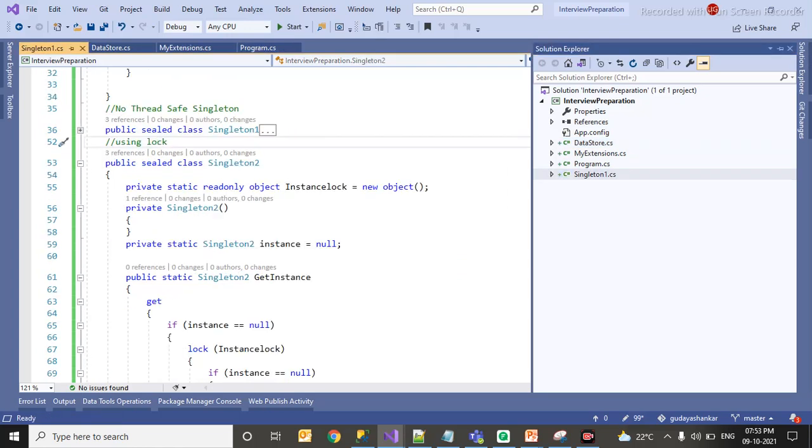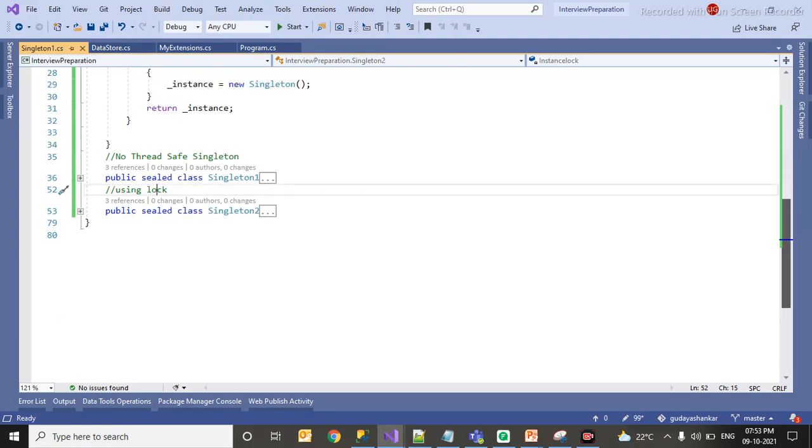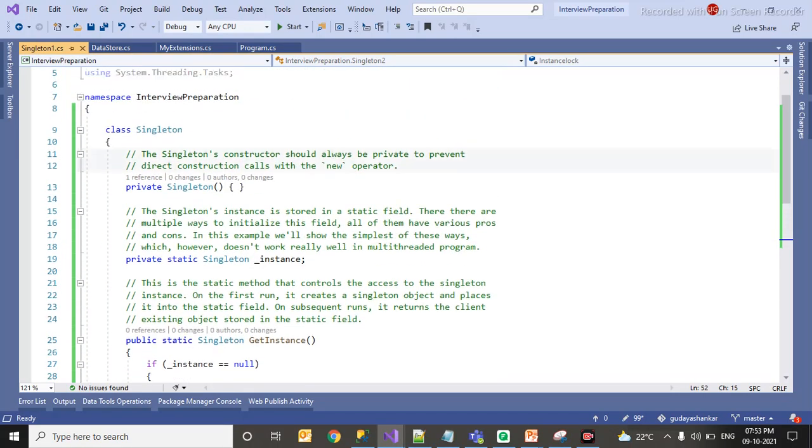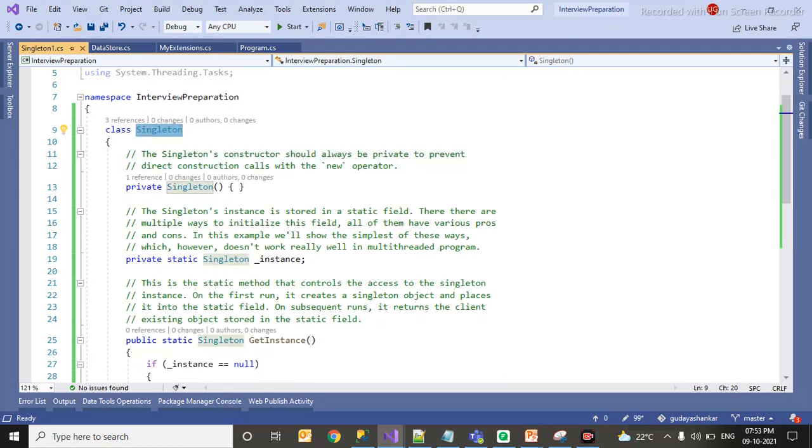I have created a singleton class here. As I said, there are multiple ways we can create a singleton object. The first option is to create a class singleton and make its constructor private. If you make its constructor private, nobody outside of this class will have access to create an object of this singleton. I have created an instance here which is private, but static, so you can access this outside.